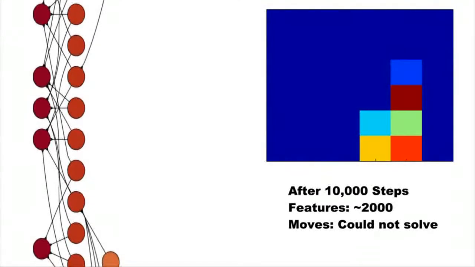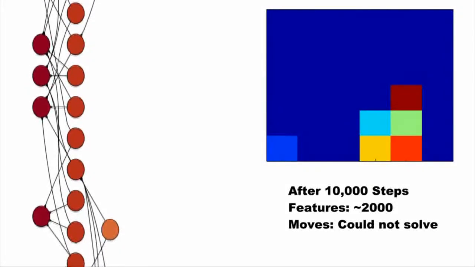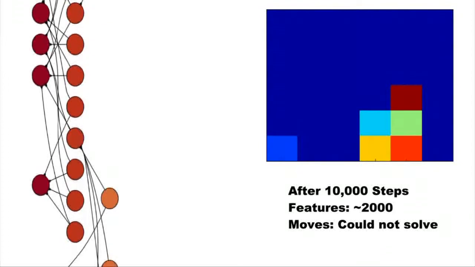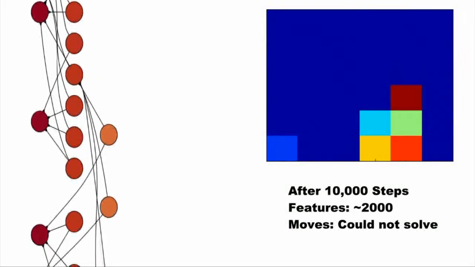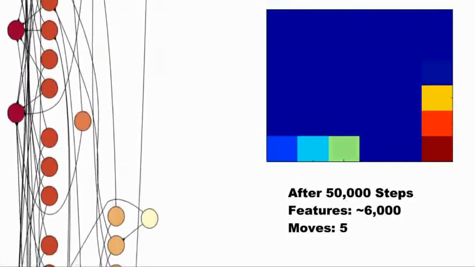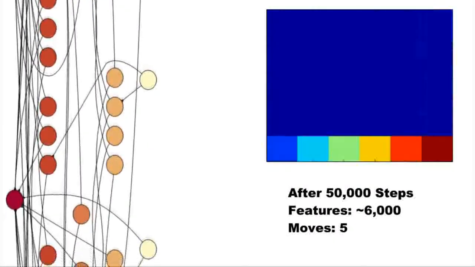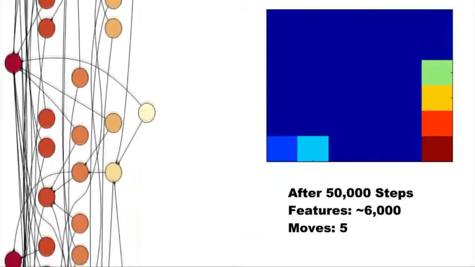On the right side, we see the performance of the agent after a set of training examples. After about 10,000 steps, the agent fails to solve the task using 2,000 features. After 50,000 steps, the agent can successfully solve the task using about 6,000 features.